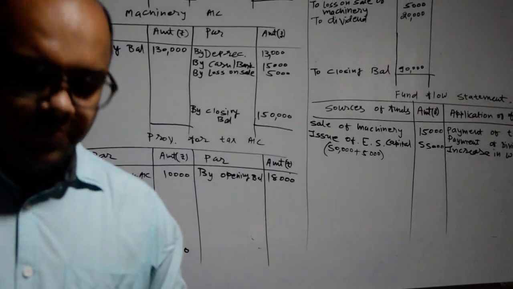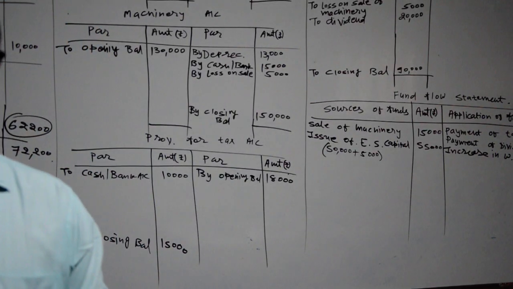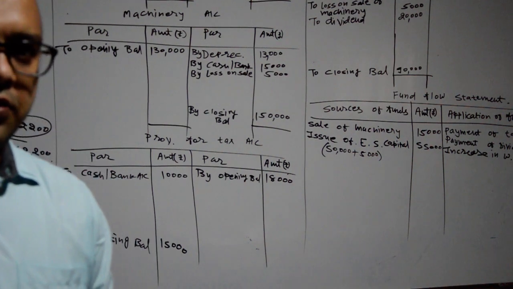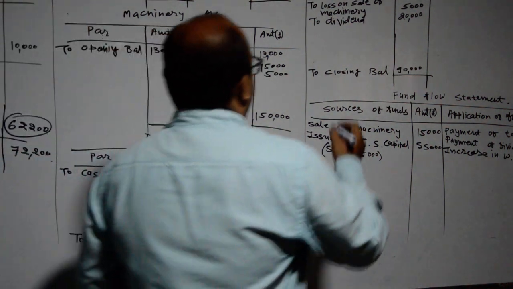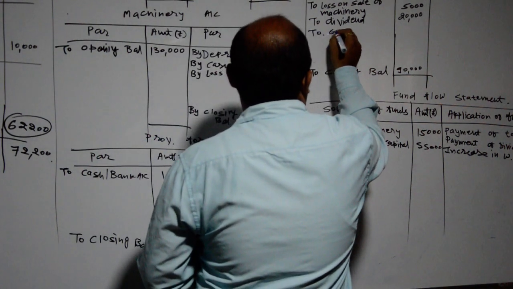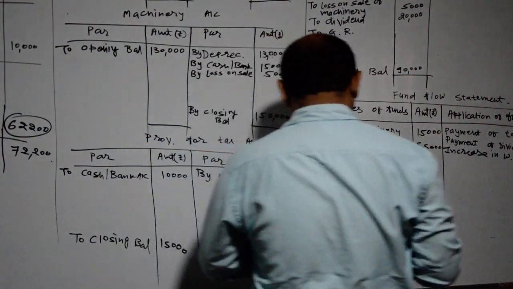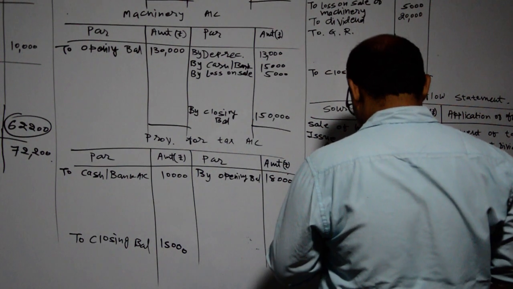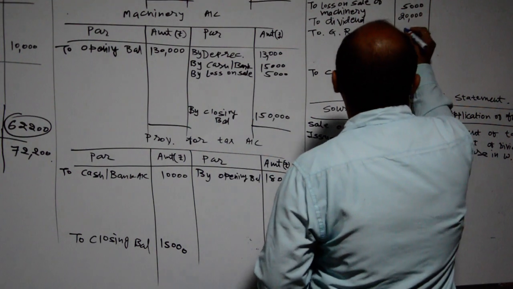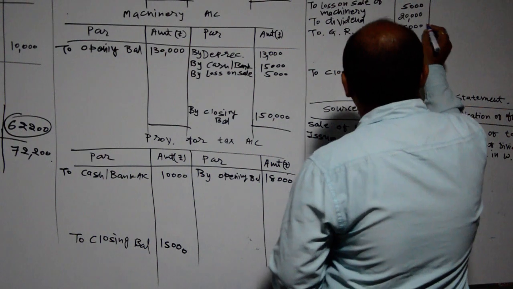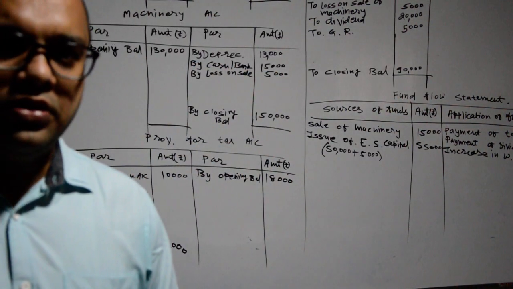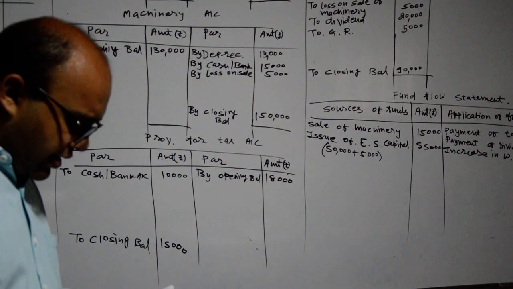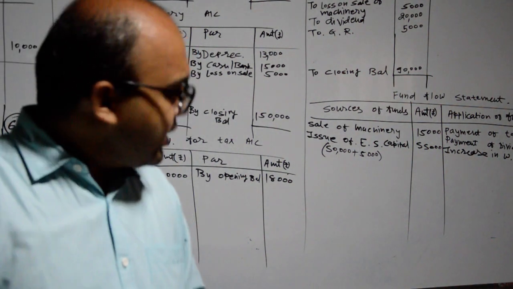Then we have provided for general reserve of rupees 5,000. So the effect will be given on the P&L adjustment debit side. Okay, so to general reserve rupees 5,000. The journal entry will be P&L adjustment account debit to general reserve. Okay, then after P&L account already.